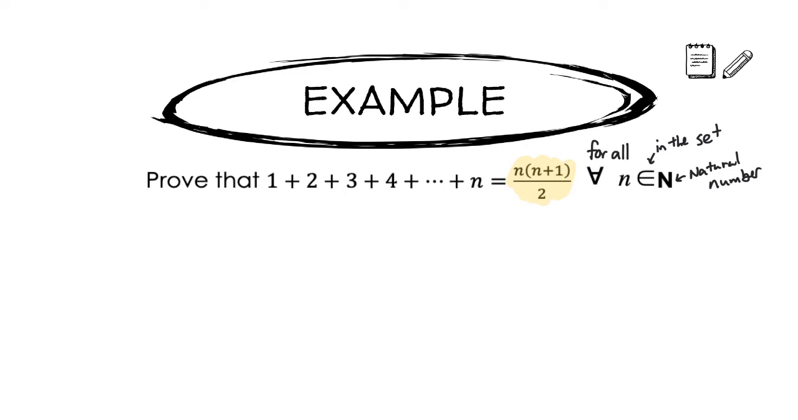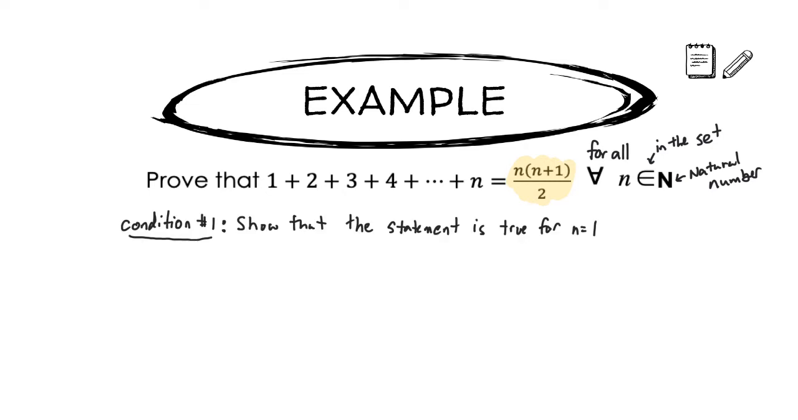We'll start with condition 1, which says, show that the statement is true for n equal 1. Well, when n equals 1, the left-hand side is simply 1. We don't have anything to add yet because we only have the first natural number. And the right-hand side of the equation, n times n plus 1 over 2, would be 1, multiplied by the quantity 1 plus 1, divided by 2. And you can check that that arithmetic works. 1 plus 1 is 2, divided by 2 is indeed 1.